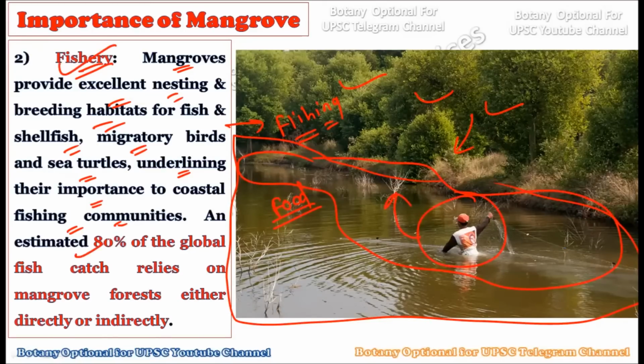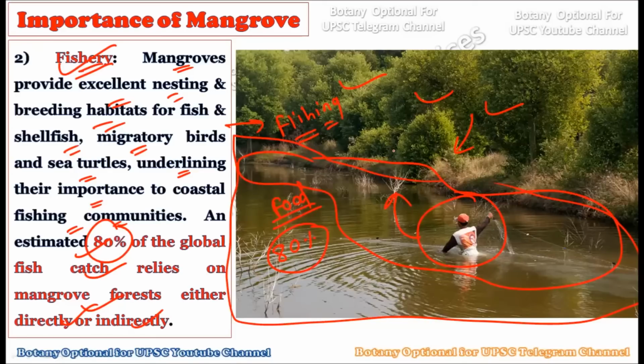Okay, actually an estimated 80% of the global fish catch relies on the mangrove forest either directly or indirectly. So this number suggests how important the mangroves are from the human point of view. About 80% of the fishing, whatever fishing takes place, is directly or indirectly connected with the mangrove ecosystems.